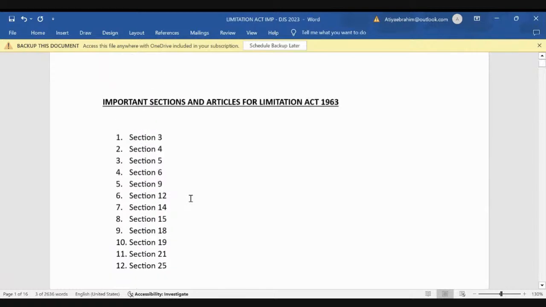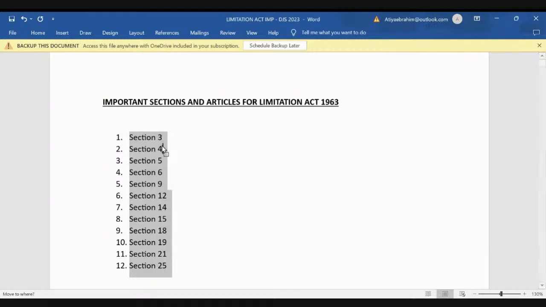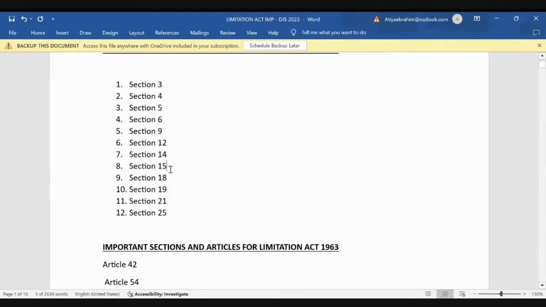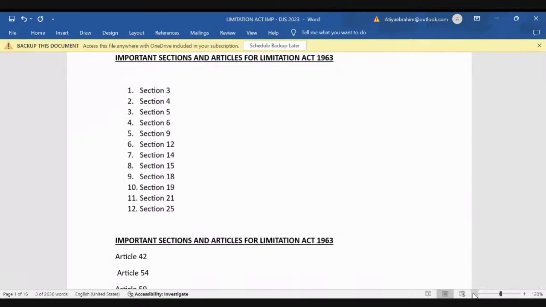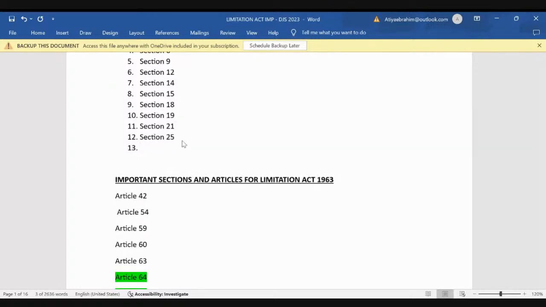I'm telling again, these are the important sections: 3, 4, 5, 6, 9. Then 12, 14, 15, 18, 19. Then 21, 25. Okay, 26, 27 are also important. Mark that also.